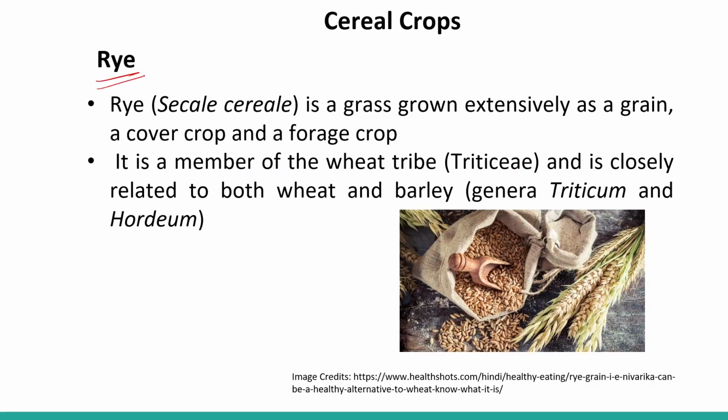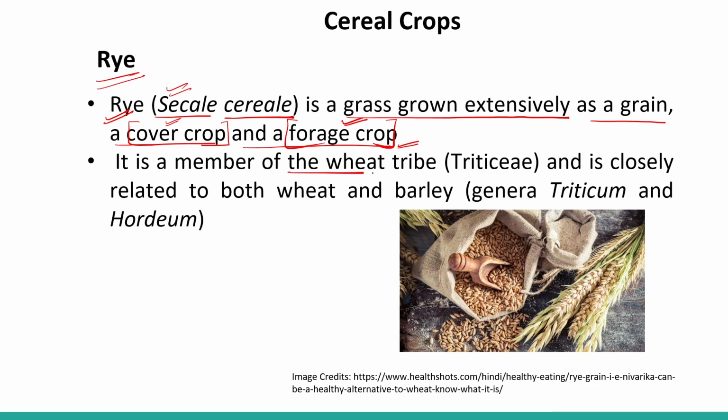Next is rye, that is also called sickle cereal. This is the scientific name of this particular crop, rye. It is a grass grown extensively as a grain, a cover crop and a forage crop. So this is used as a cover crop. A question can be asked, which of the following cereals is grown as a cover crop? If the option is rye, then that is going to be the correct answer. Cover crop and also as a forage crop.